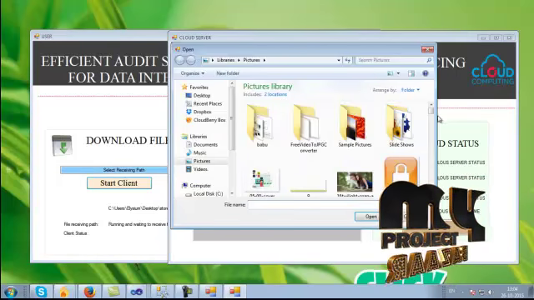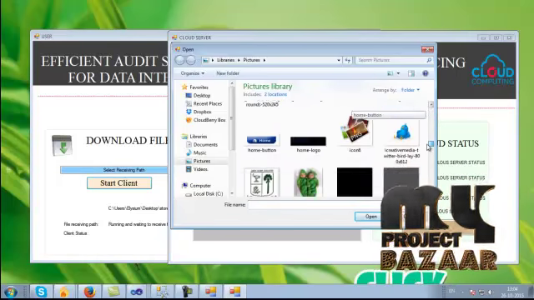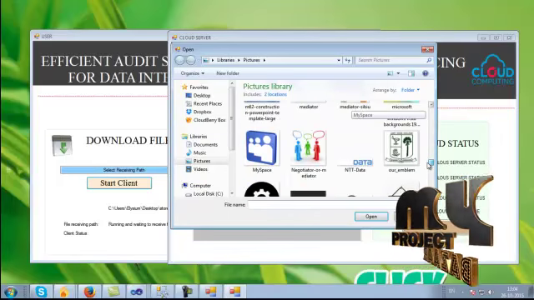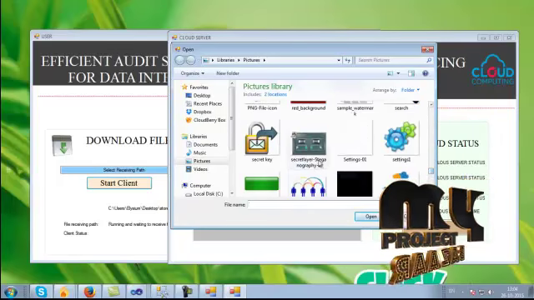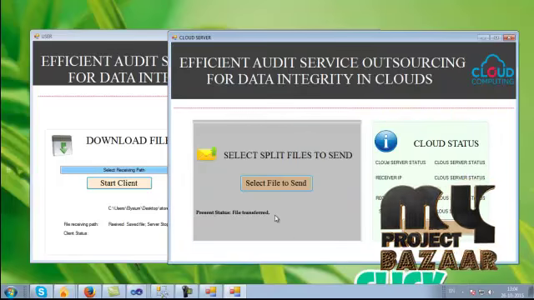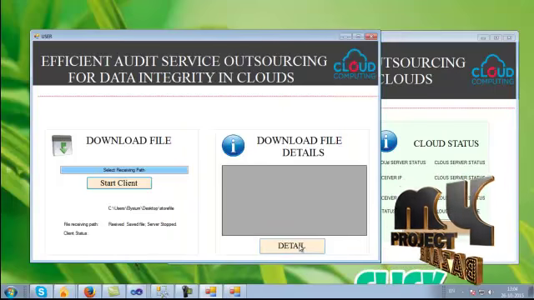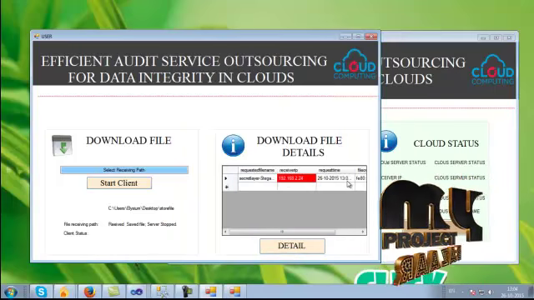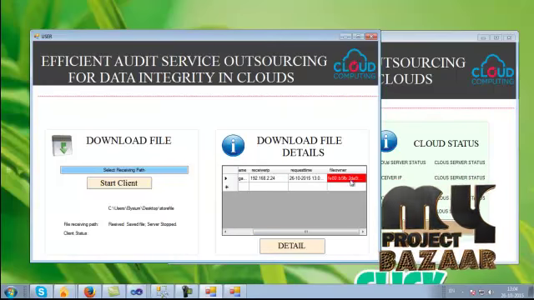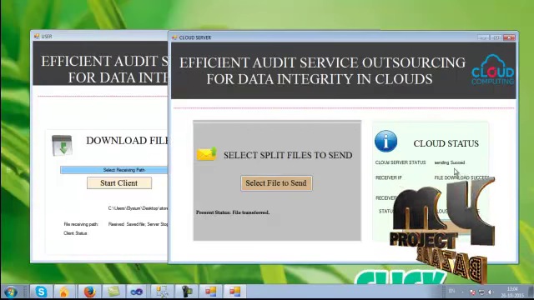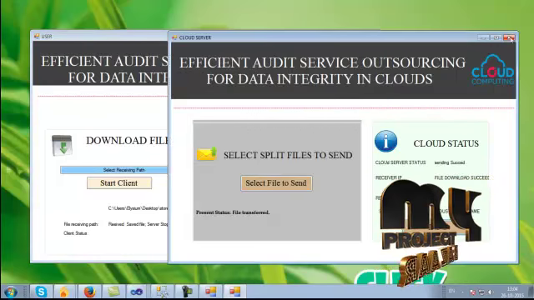Here choose a file to send to the user. I am choosing an image file to send to the user. The file has been successfully transferred. Now click the Details button to know the details from the cloud to the user. Click the Info button to know the cloud status.